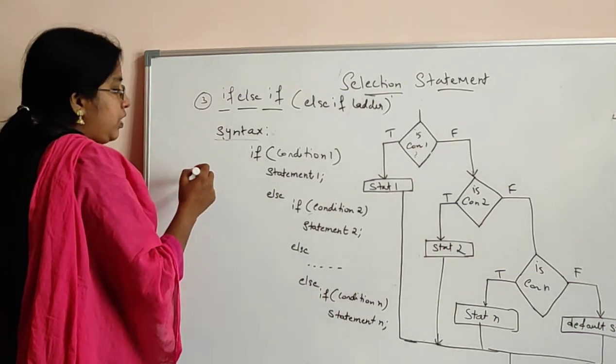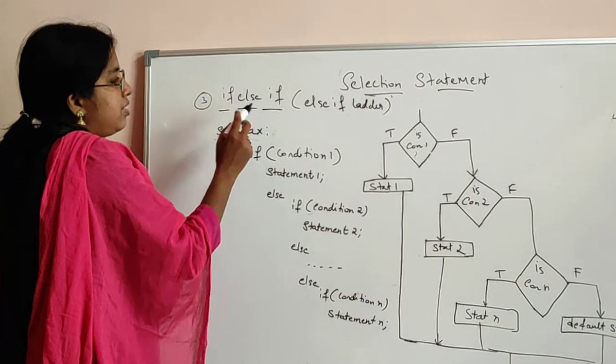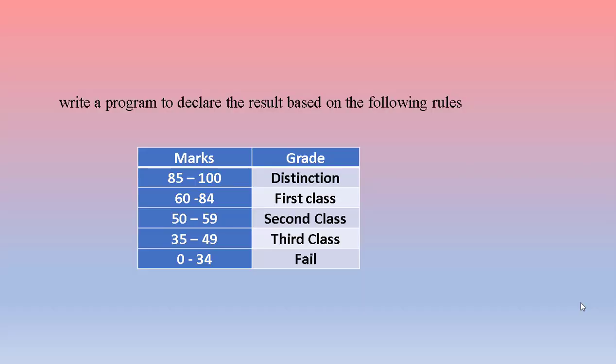So we have studied if statement, we have studied if-else statement, and its third statement is if-else if statement. This is a program to declare the result based on the following rules. The marks are given and grade is given. In the marks column, you have got 85 to 100. If a student gets marks from 85 to 100, then he is a distinction holder.